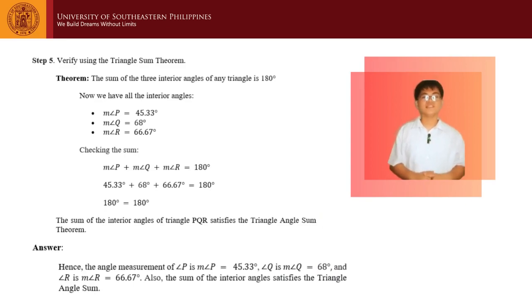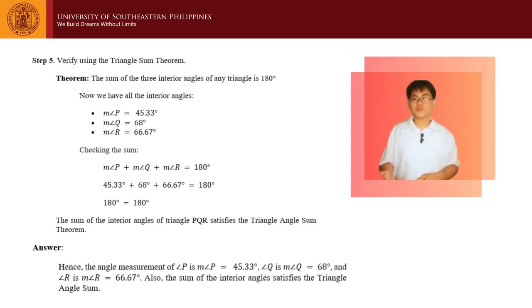And lastly, step 5. We must verify that the measure of angle P plus the measure of angle Q plus the measure of angle R is equal to 180 degrees. Substituting the computed measurements of these three angles, this becomes 45.33 degrees plus 68 degrees plus 66.67 degrees is equal to 180 degrees.